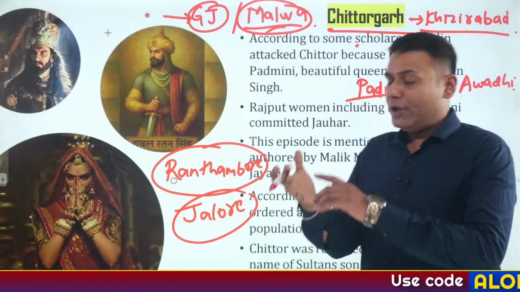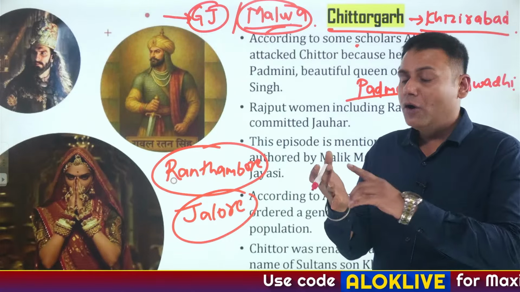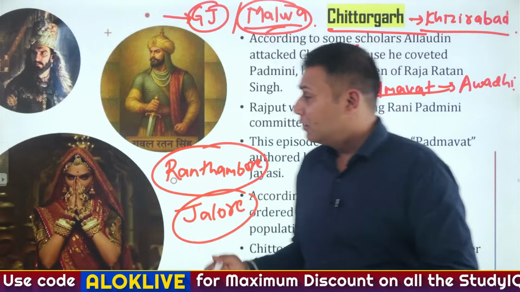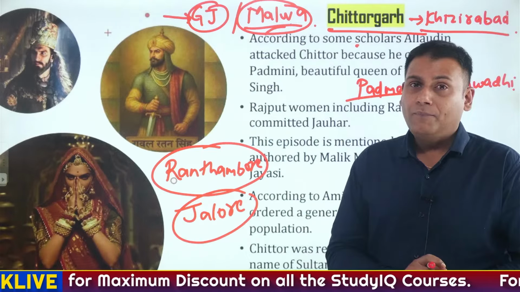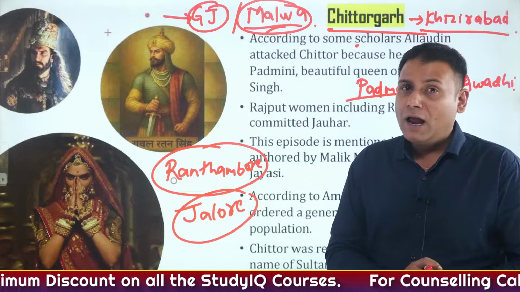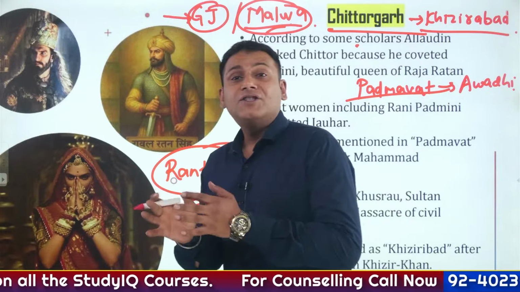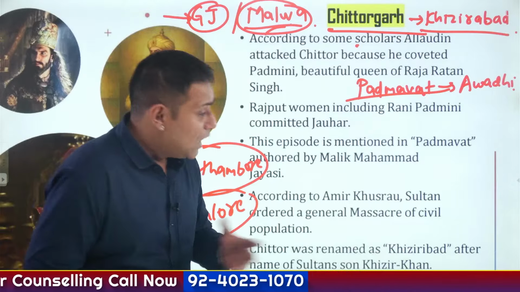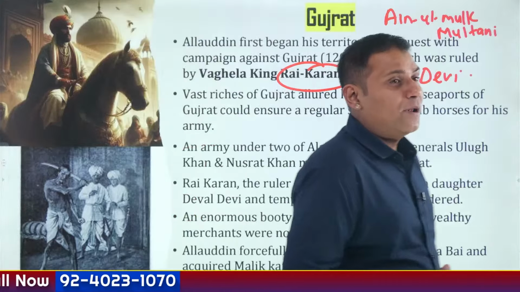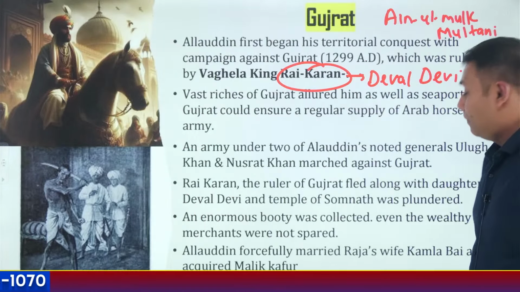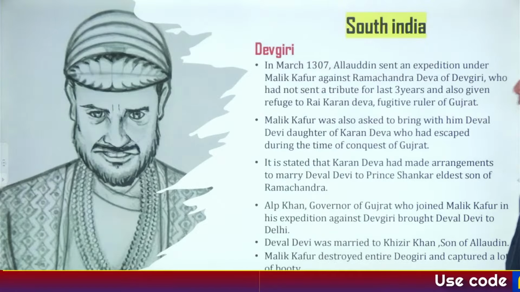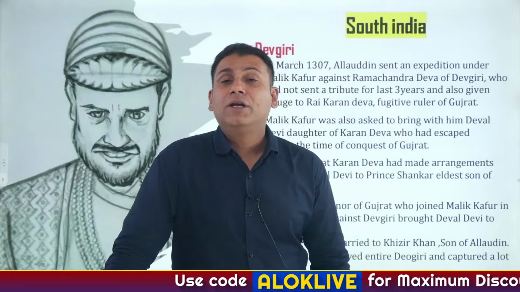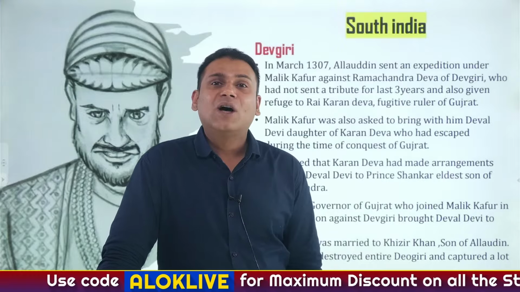Clear? So he had conquered the region of Gujarat. He had conquered the region of Malwa. Apart from Gujarat and Malwa, he had conquered the region of Ranthambore from its ruler Hamir Dev. He had conquered the region of Jalore, and treacherously he had killed Raja Rawal Ratan Singh ji of Chittorgarh. Okay. Now comes the South Indian expeditions of Alauddin Khilji.